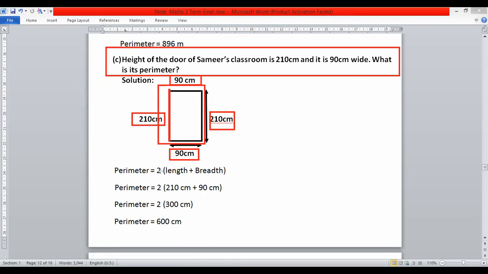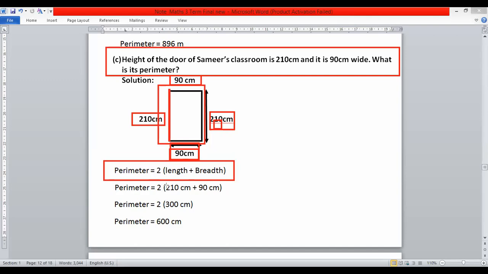Dear students, you know that the perimeter of a rectangular shape is equal to 2 into length plus breadth. Instead of adding length 2 times and breadth 2 times, you just add length and breadth 1 time and then multiply by 2. So you can add 90 plus 210 plus 90 plus 210, and also you can use this method. Add this and this, and after that multiply by 2. So remember this formula: perimeter equals 2 into length plus breadth.